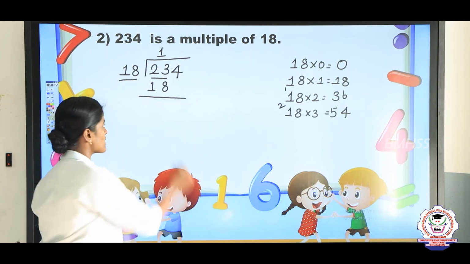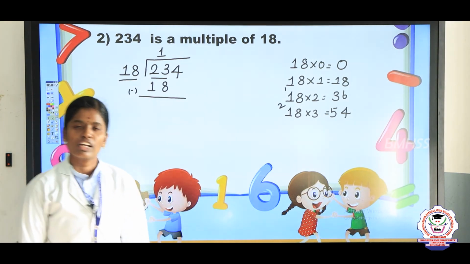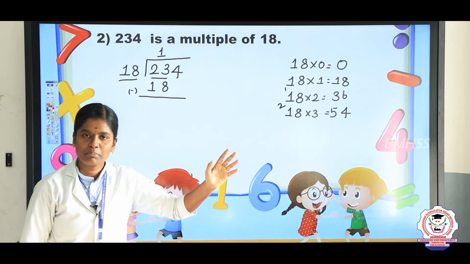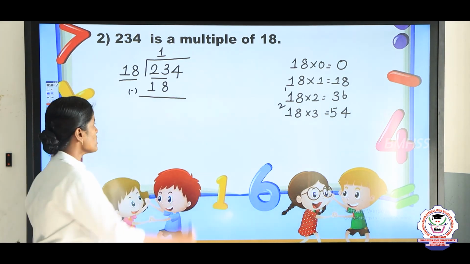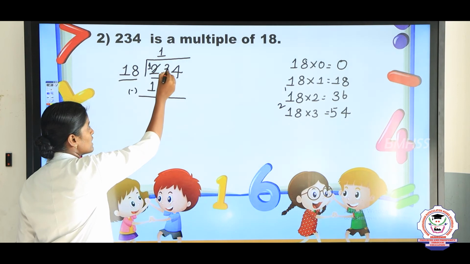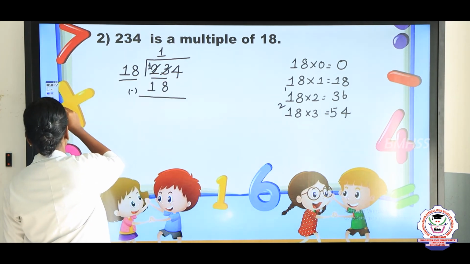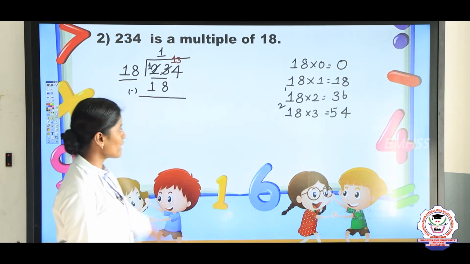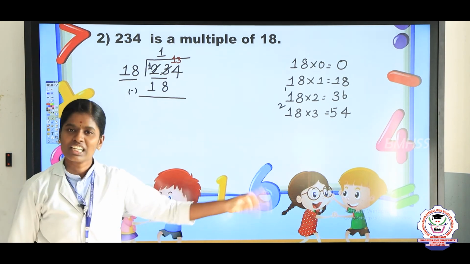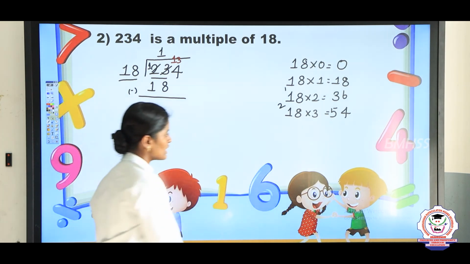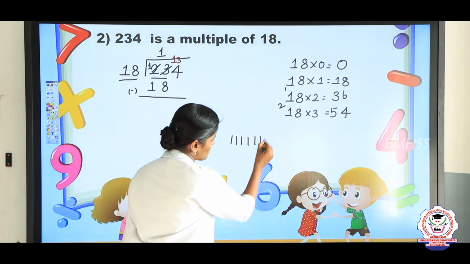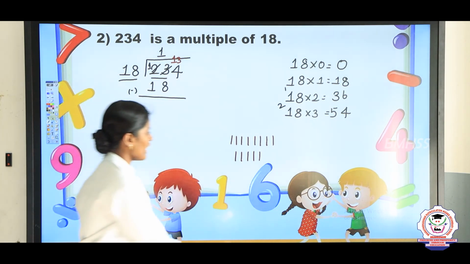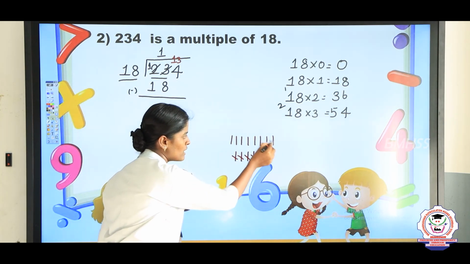Now we are going to subtract this. 3 minus 8 is possible? No, it is not possible. So you are going to borrow from the 10th place. Here the 10th place value is 2. This 2 will change into 1. And this 3 will change into 13. Okay. Now you subtract this 13 minus 8. Put 13 lines and strike out 8 lines. 1, 2, 3, 4, 5, 6, 7, 8.